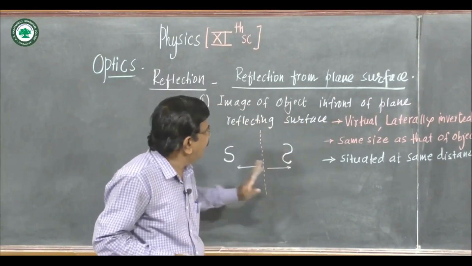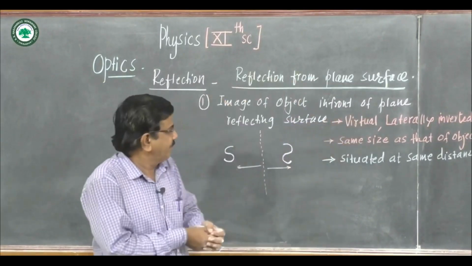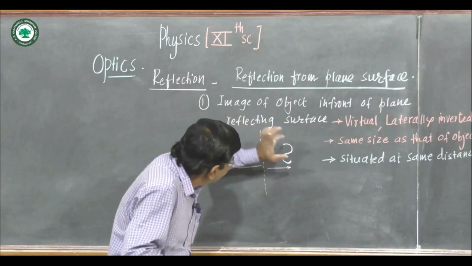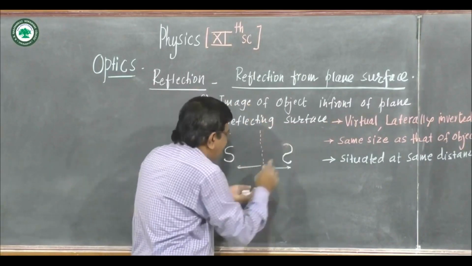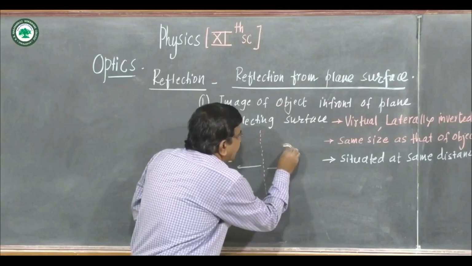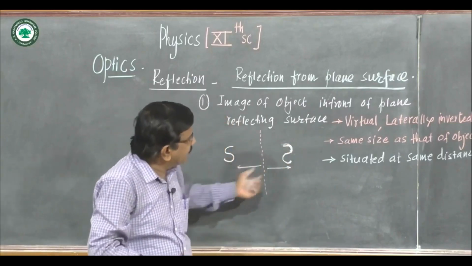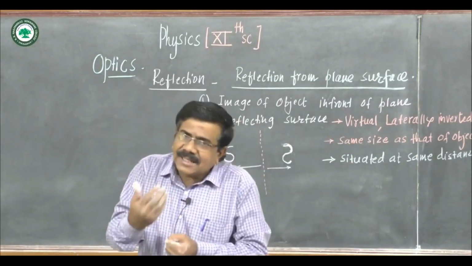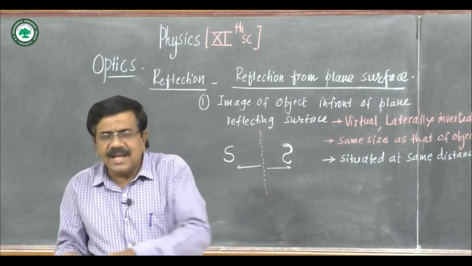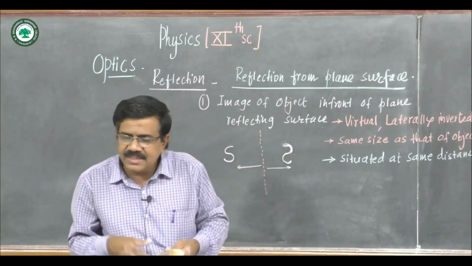The image is virtual, laterally inverted, same size as that of the object. And another main thing is, it is situated at the same distance as that of the object, but on the other side of the reflecting surface. This is the main part.